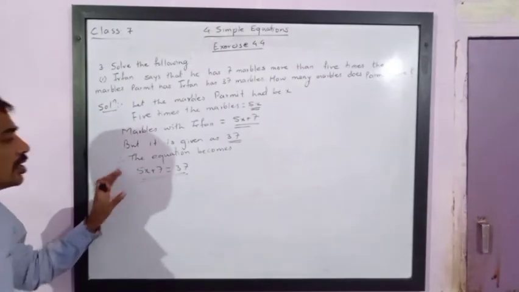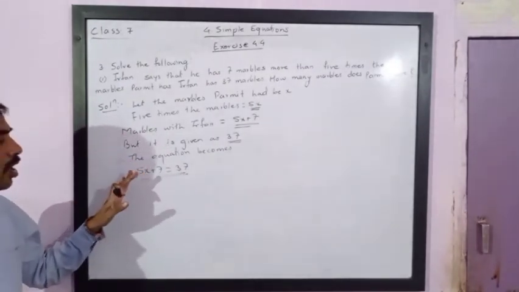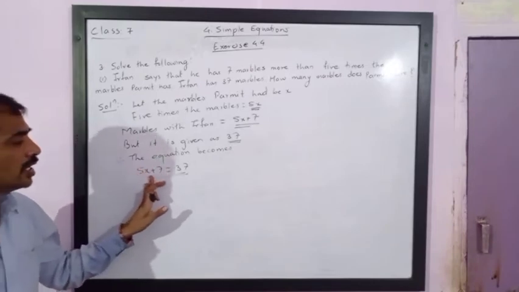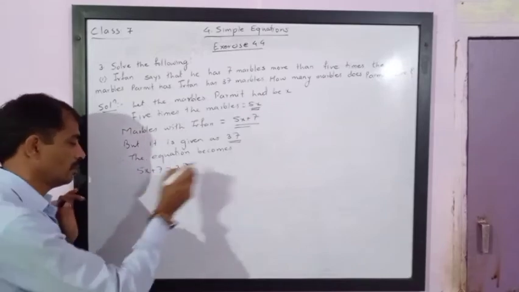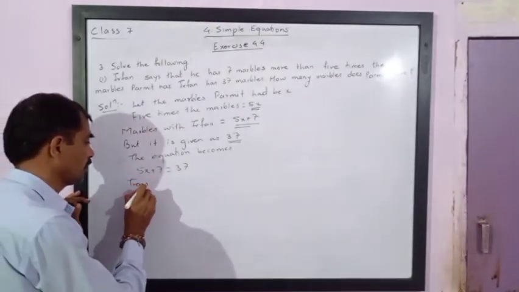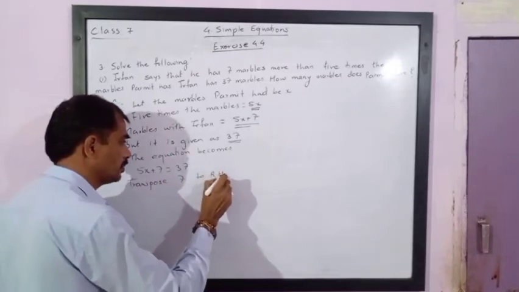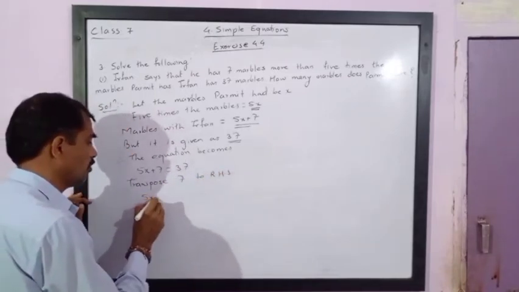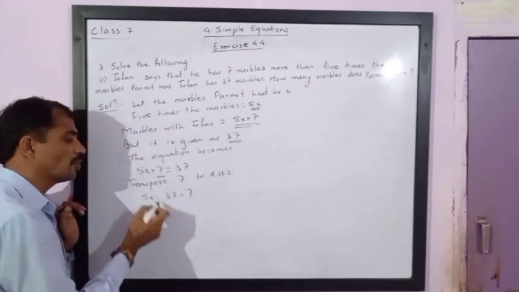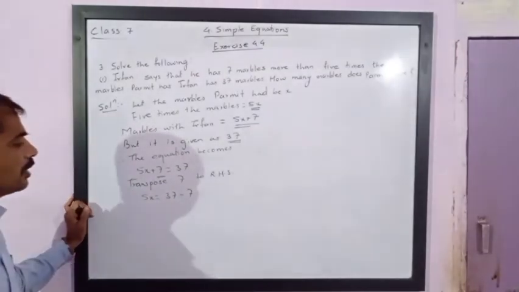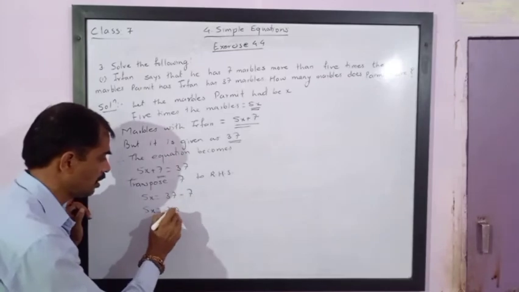Now we have already studied how to solve. So in order to find the value of x, we will have to first eliminate 7 because this term does not contain x. So transpose 7 to RHS. So you will get 5x is equal to 37 minus 7. Please note here 7 was positive, so after transposing it has become negative. So 5x is equal to 37 minus 7, which is 30.